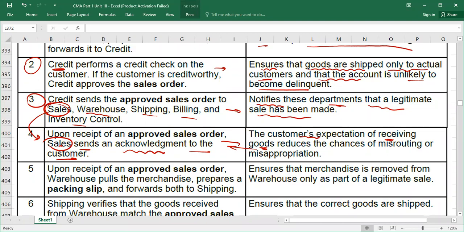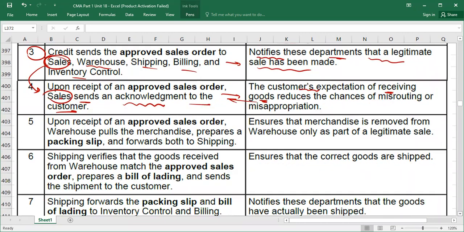Then here guys, we have the second department. Now we are talking about warehouse, because this point is relevant to the warehouse. Obviously, we know the goods are placed in the warehouse. So once the warehouse department will receive the approved sale order, which was sent by the credit department, the warehouse department will pull the merchandise.